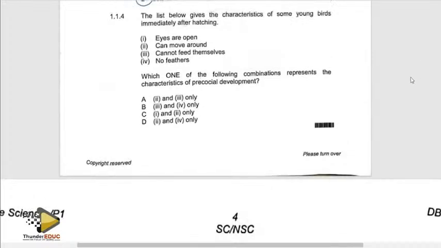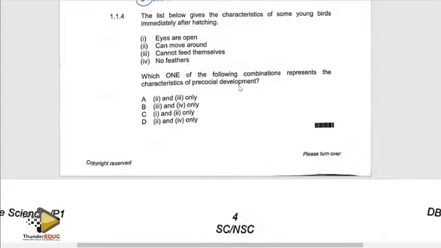Then question 1.4. They are saying that the list below gives the characteristics of some young birds immediately after hatching. Eyes are open, can move around, cannot feed themselves, no feathers. Which one of the following combinations represents the characteristics of precocial birds?